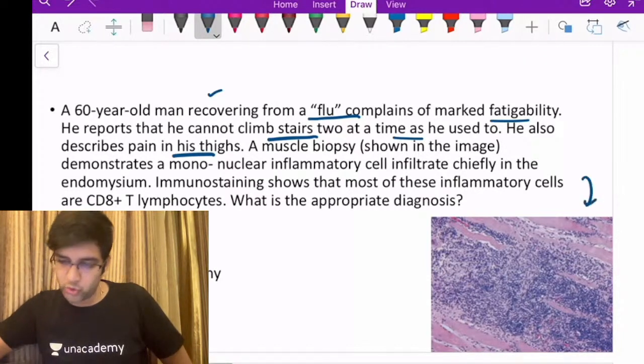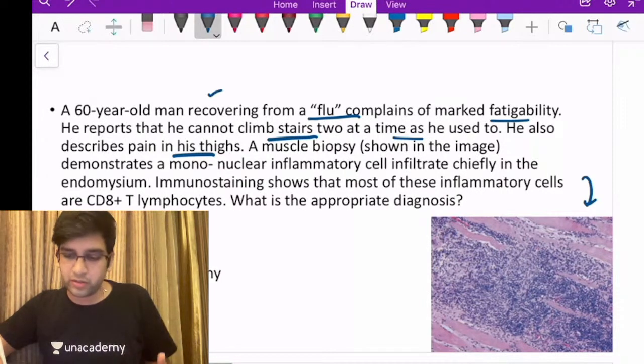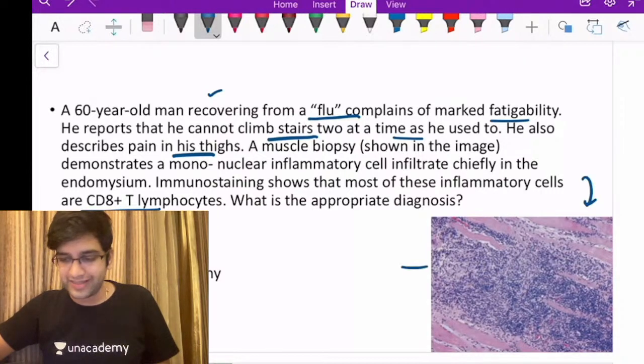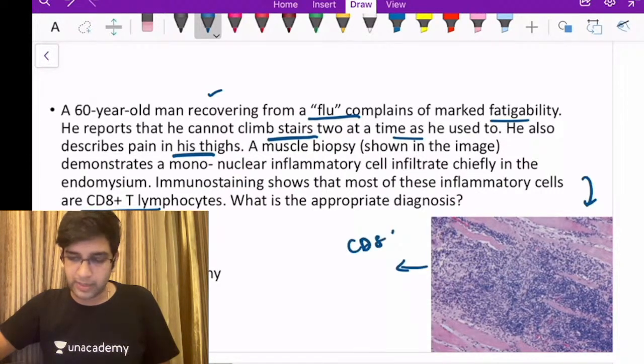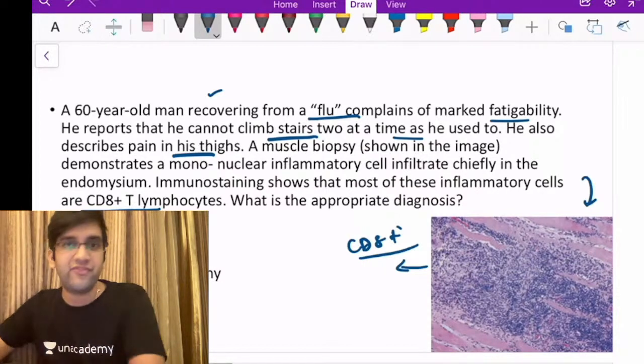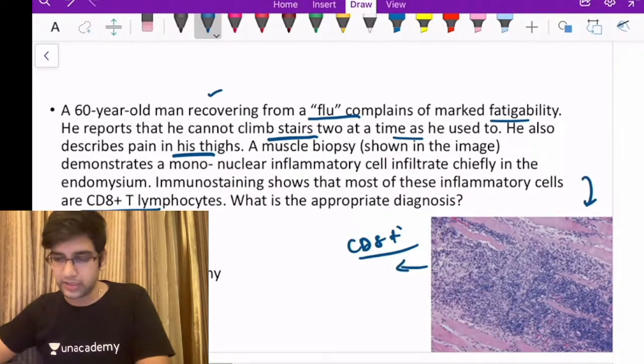A muscle biopsy is shown here, which demonstrates mononuclear infiltrates, chiefly in the endomysium. IHC shows that these infiltrates are predominantly CD8 positive T cells. What is my appropriate diagnosis, right? So here there are two things to notice: where I'm seeing the inflammation is the first one, and what type of cells is the second one.